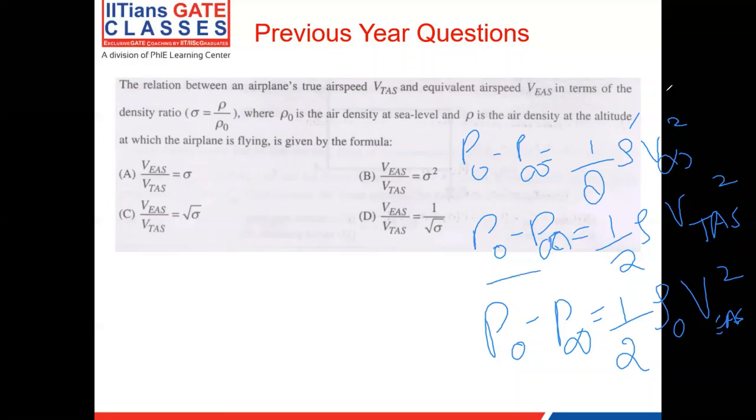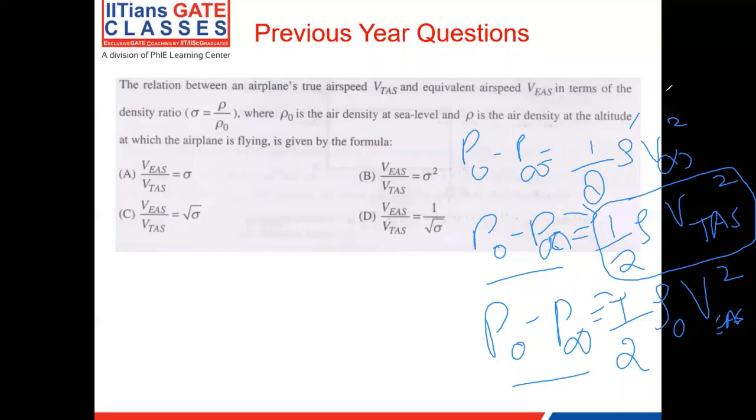Now you can see that the left hand side for both the equations are the same, which means that the dynamic pressure for TAS and EAS is the same. So this is basically a problem in which we are trying two different densities and trying to find two different velocities such that they have the same dynamic pressure for a given altitude.